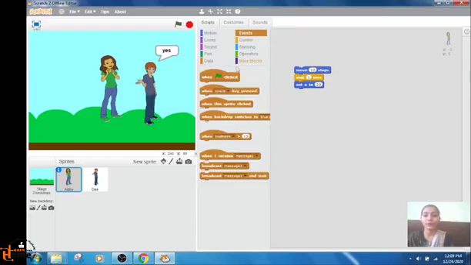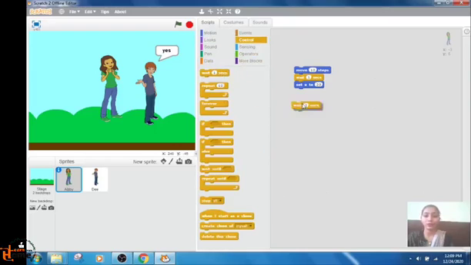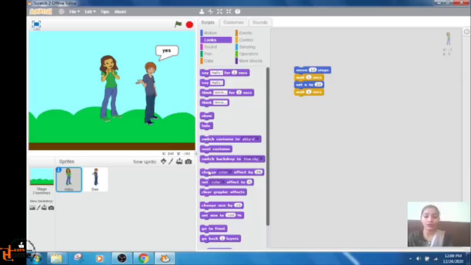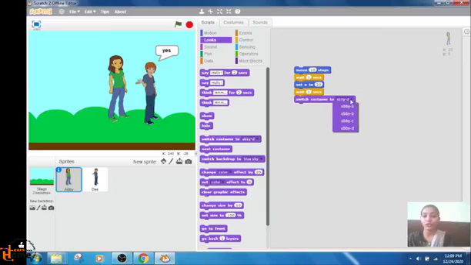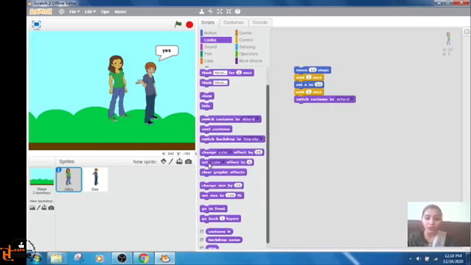Now again we wanted to wait for 1 second. So in the control block we will choose this, wait 1 second. Now in the looks we will change the costume, switch costume to. From here we can change the costume. Abby C or Abby D, let's say it will switch costume to Abby D. And we are writing the script for Abby. Keep this in mind. Now we have changed the costume, we have changed the axis, we have changed the position. Now what else we want to change?